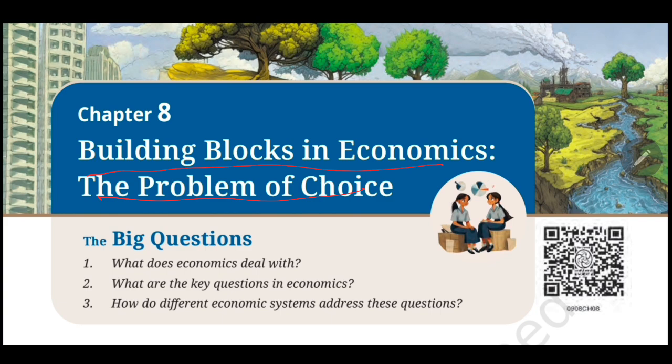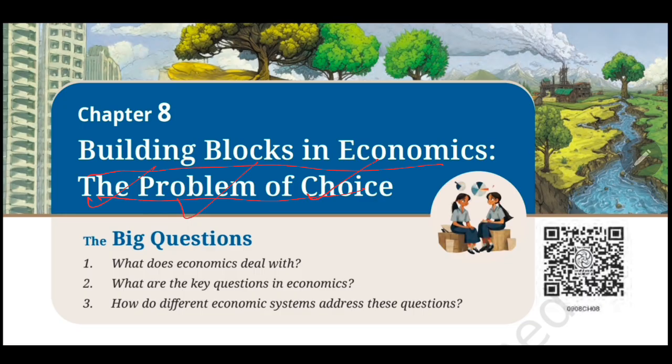While continuing to retain an important role for the government, we will understand that journey later in the chapter. So now let's come back to where we actually started this introduction: the rupees 500, five library books, a farmer's field, a factory, a government's budget. Different situations, but the same fundamental problem. We have wants, we have limited resources, so we have to make choices. And once we make choices, we have to think about what we are giving up. That is why this chapter is called the problem of choice.